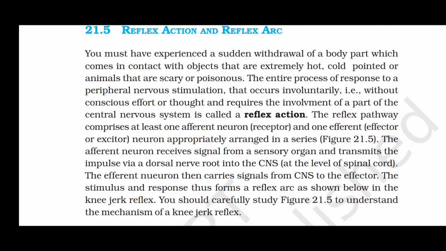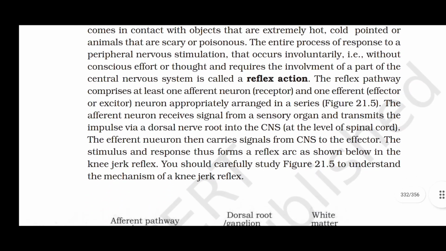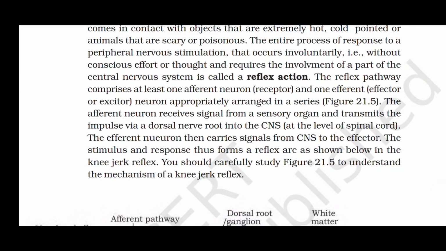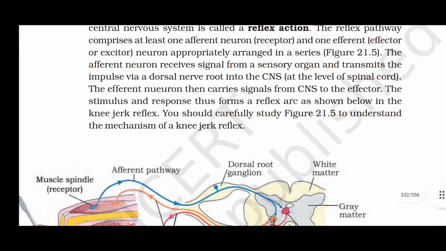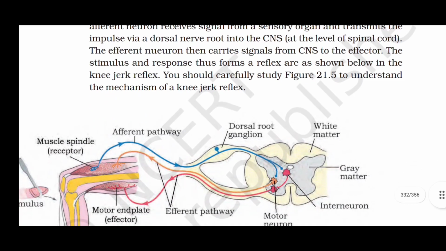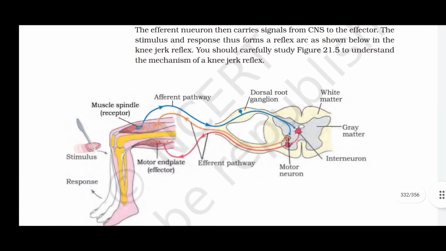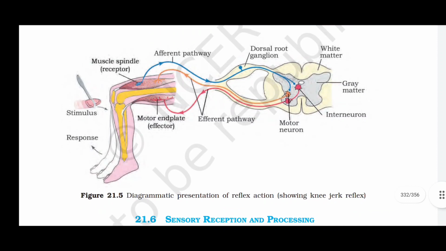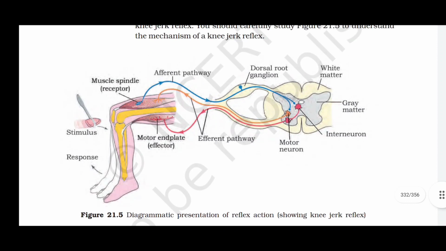The efferent neuron then carries signals from central nervous system to the effector. The stimulus and response thus forms a reflex arc as shown below in the knee-jerk reflex. You should carefully study figure 21.5 to understand the mechanism of knee-jerk reflex. So here you can go through the diagram and understand.